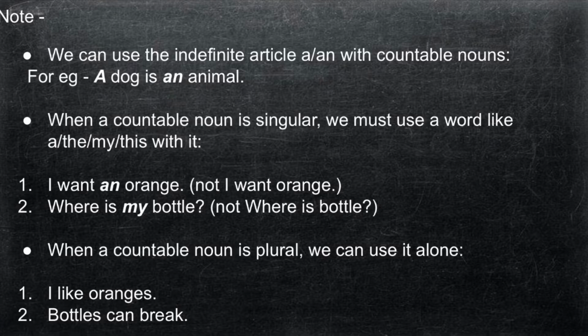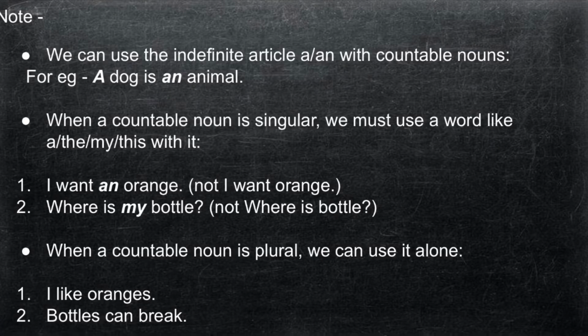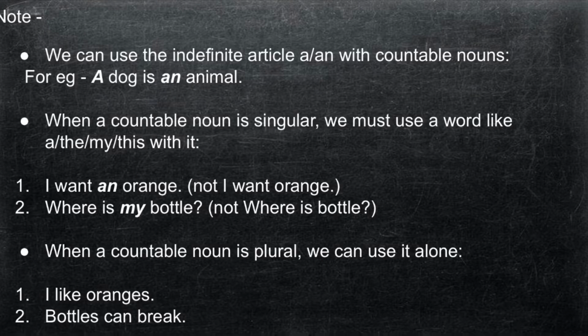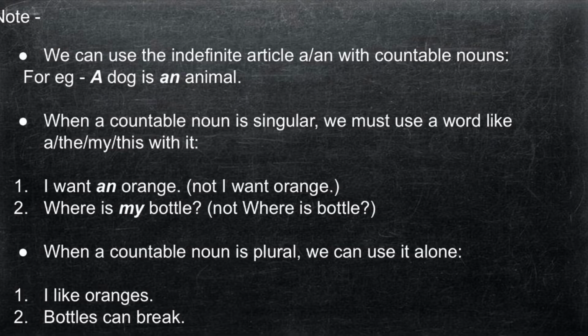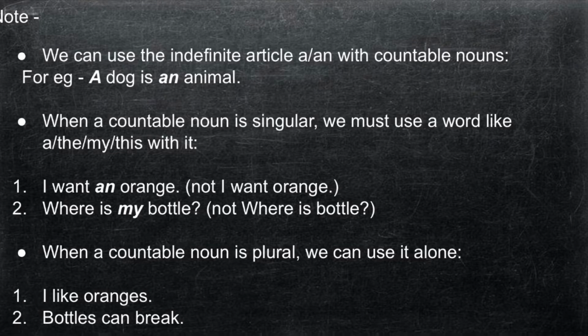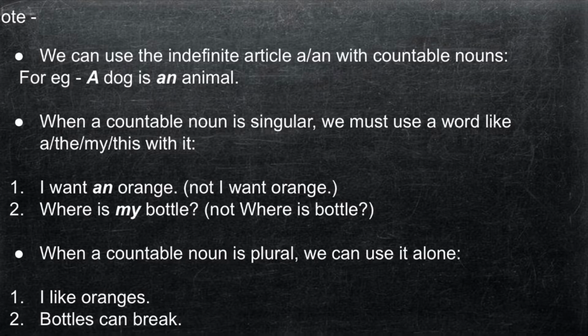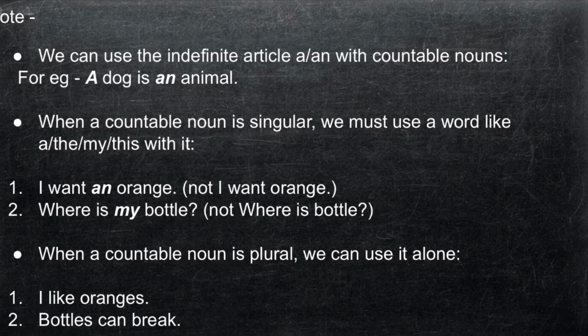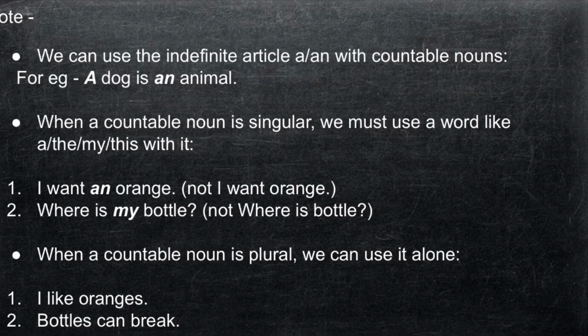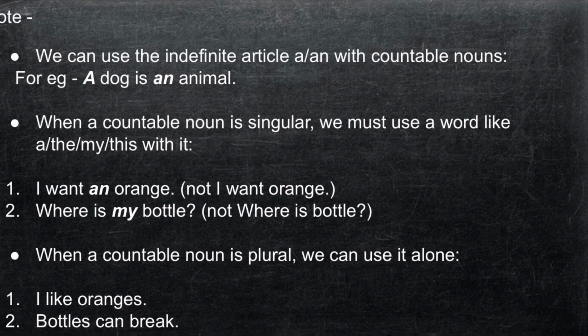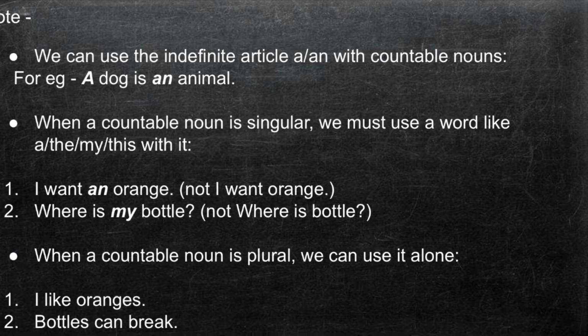When a countable noun is singular, we must use a word like a, the, my, this with it. We can use these words. For example, I want an orange. We don't say I want orange. We say I want an orange, or where is my bottle, not where is bottle. We always use these few words before these nouns.